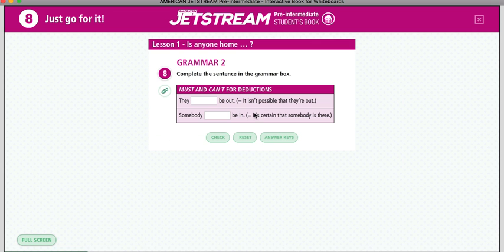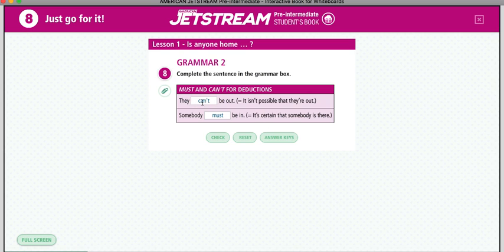For example, here we have the answers. I'm gonna click it, okay? If you say somebody must be in, is when you are trying to say that alguien debe de estar ahí en casa, okay? Why? Because maybe you saw the lights on, maybe you are listening to somebody speaking, or you have proofs, okay? You are almost 100% sure. Like this, it's certain that somebody is here. Maybe you saw something, okay? Or you are watching something happening in there.